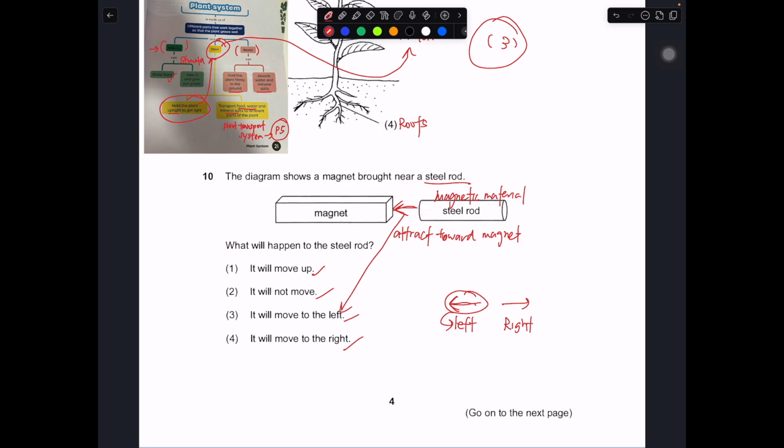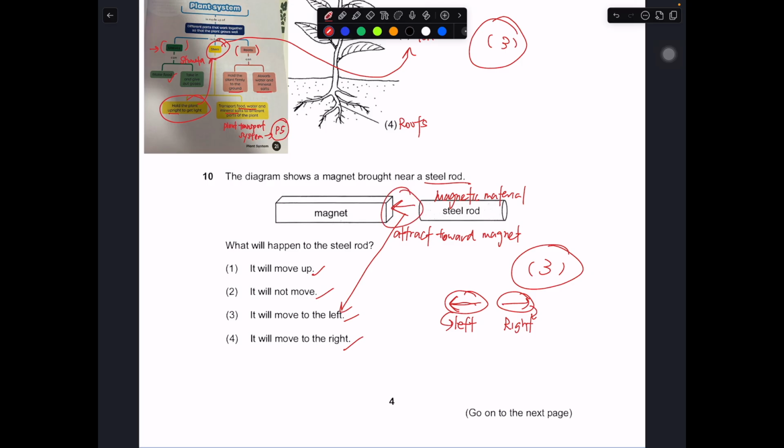Likewise for the right hand side. So this is number 3. You need to know the name of the direction. In this case, this is towards the left side. And sometimes it can be quite confusing, which one is left, which one is right, which I get.